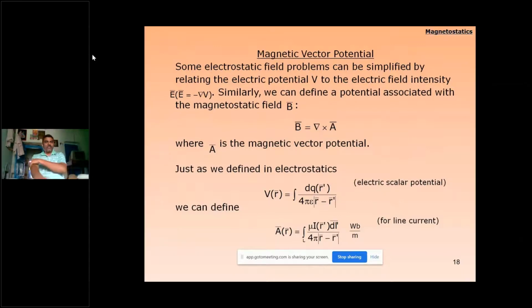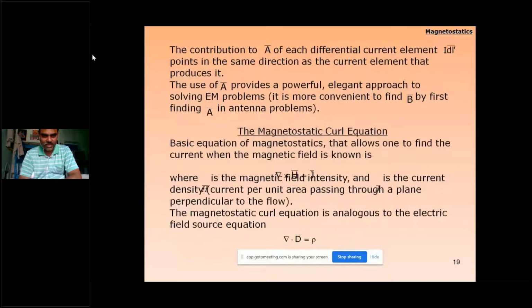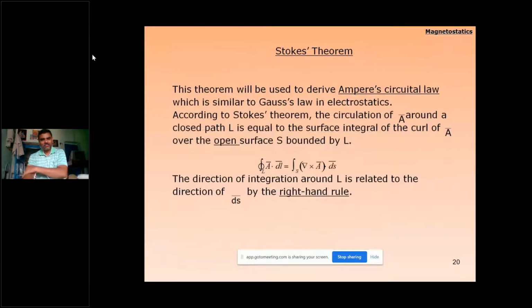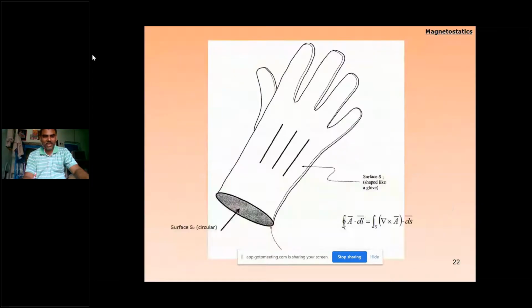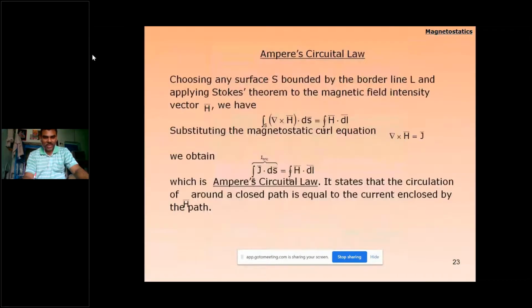Okay, and that magnetic vector potential is given by the electric scalar, line current and so on. And Stokes theorem converts the line integral into the surface integral of the curl. And with the divergence theorem, we know the surface integral can be replaced by the volume integral. And here Ampere's circuital law.